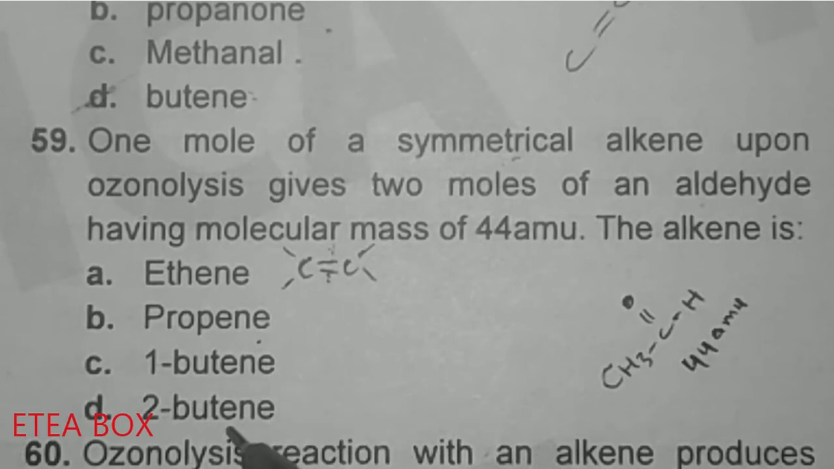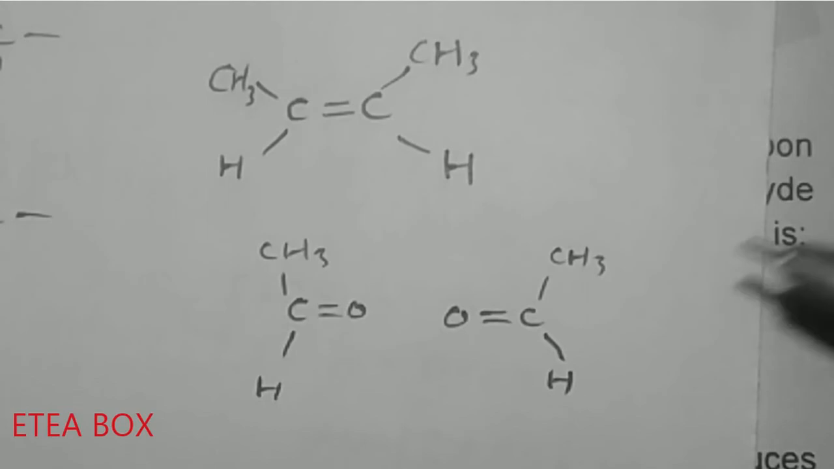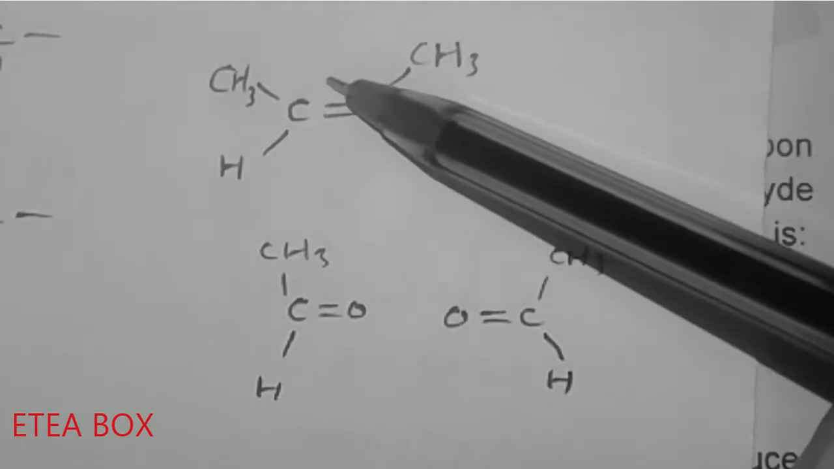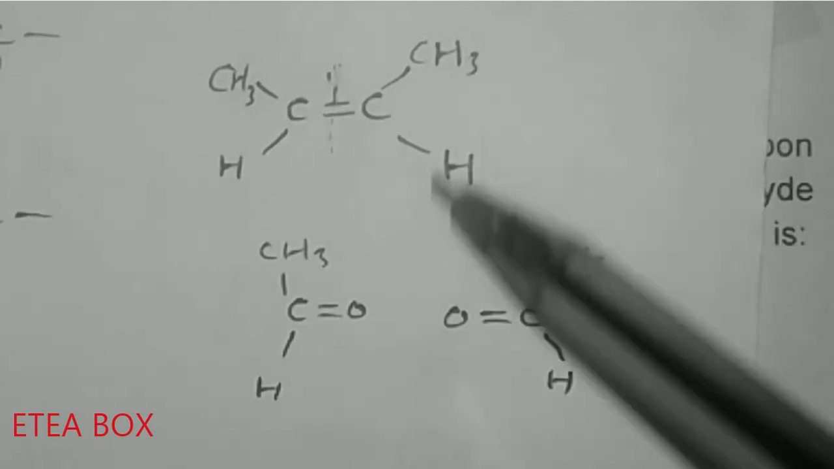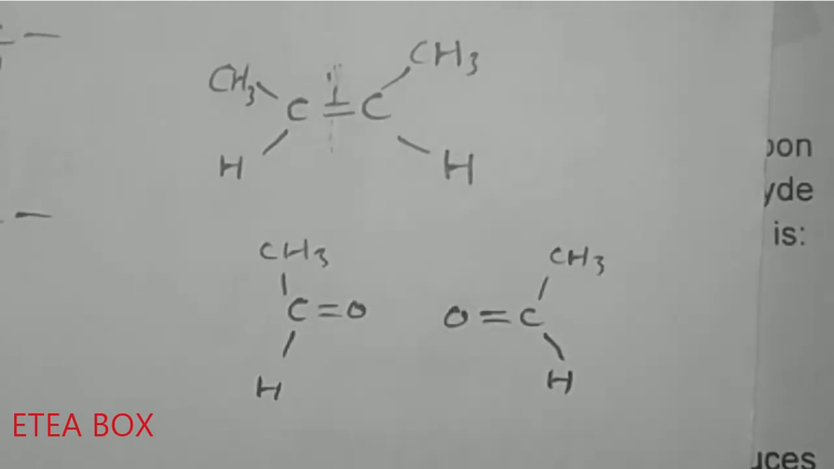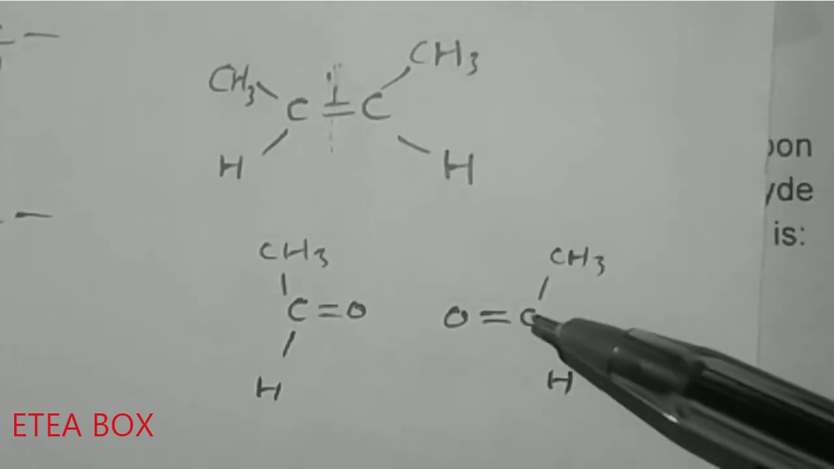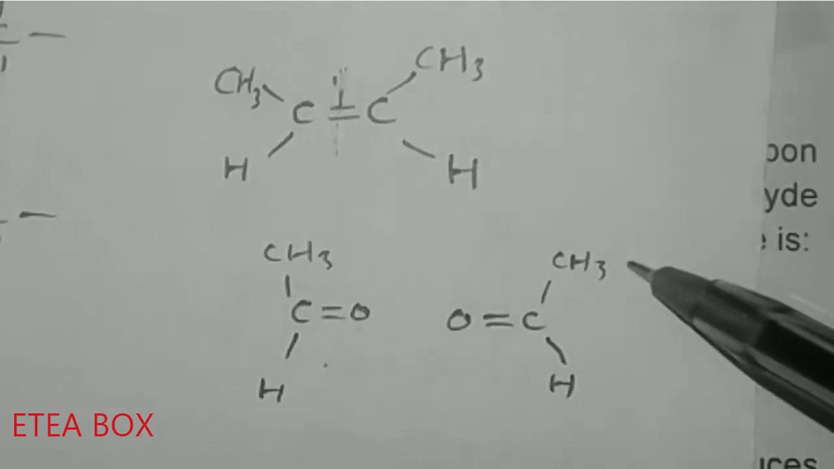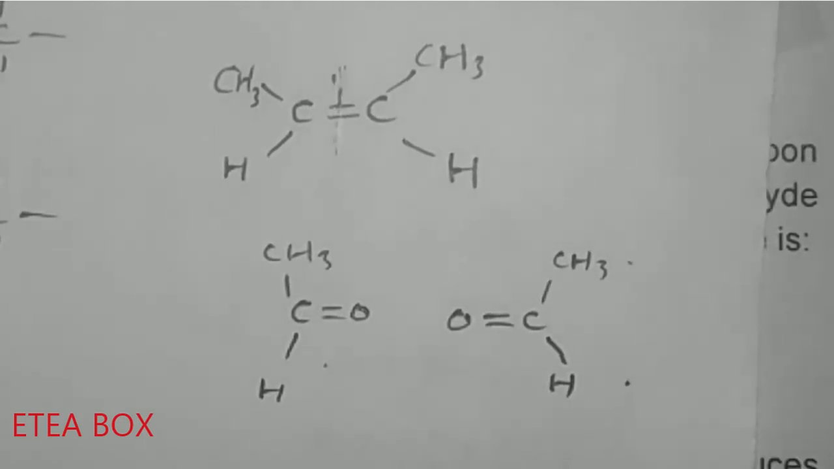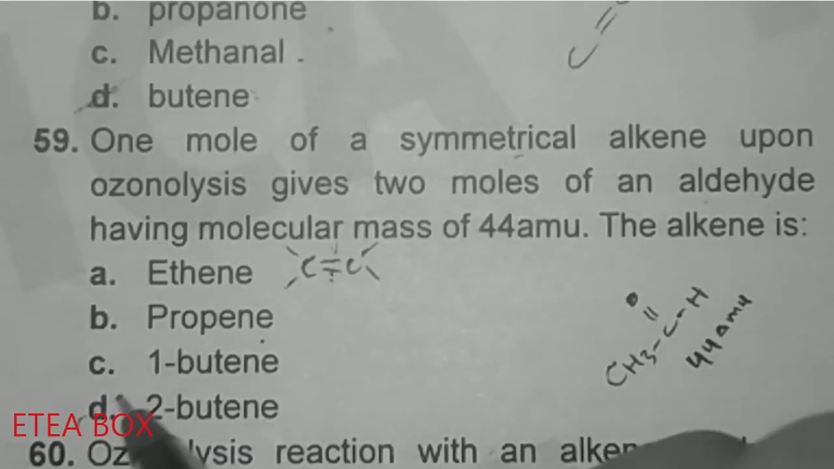Look at the 2-butene. This 2-butene gives 2 moles of an aldehyde, that is acetaldehyde. When you break this double bond, you have to attach oxygen to one carbon and the other oxygen to the other carbon. So this is the ozonolysis of 2-butene, and it gives 1 mole of acetaldehyde and another mole of acetaldehyde. So 2 moles of acetaldehyde are given by 2-butene. So option D is correct here.